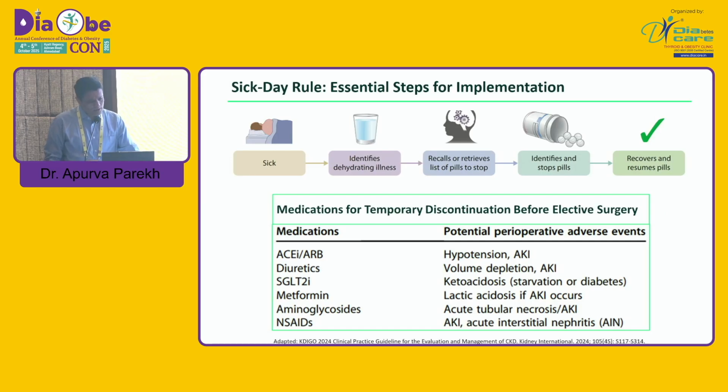This is very important: the sick day rule. All three molecules, SGLT2 inhibitors, MRA, as well as angiotensin receptor blockers, reduce the glomerular pressure. So any additional insult which reduces the glomerular pressure will precipitate acute kidney injury very early. So whenever a patient is undergoing operative surgery, angioplasty, angiography, or is fasting, we should transiently withhold ACE inhibitors, ARBs, diuretics, SGLT2 inhibitors, metformin, amiloride, and NSAIDs. This will prevent further AKI or kidney damage.